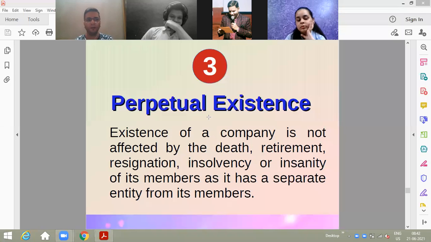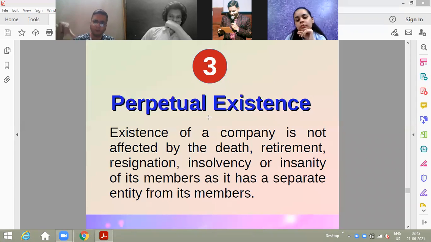For example, if 60 people are there in the meeting, and out of those 60 people, 50 have already invested in Reliance Industries, suppose one of us has invested rupees 1 lakh, another has invested rupees 3 lakhs, or another has invested even rupees 200, then we all will be counted as members of the company.